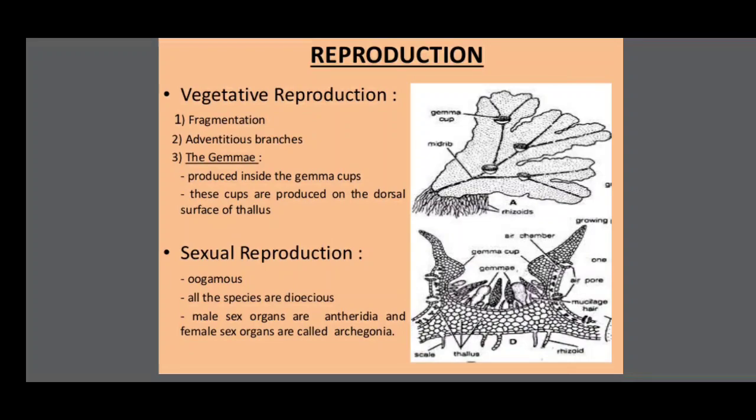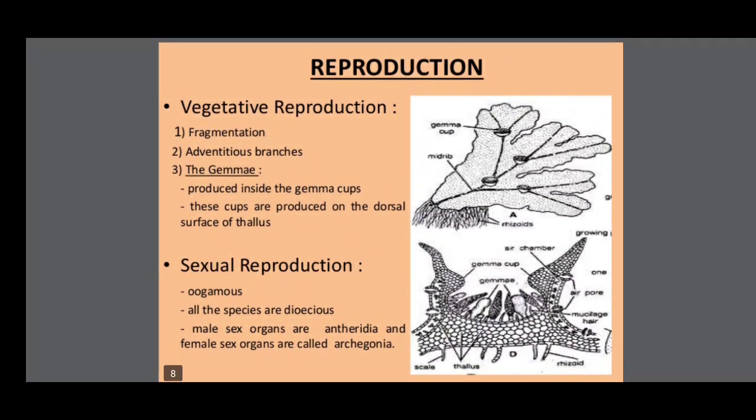Fragmentation: the thallus breaks into pieces. Each piece gives rise to a new plant. That is called fragmentation. It is very common in Thallophyta plants. Also present in this Bryophyta Marchantia plant. Adventitious branches means small adventitious branches arise from the rhizoids. These branches are separated from the thallus and grow as independent plants.